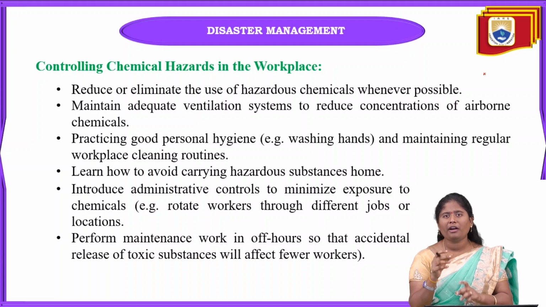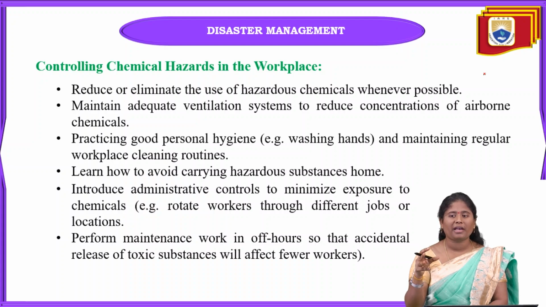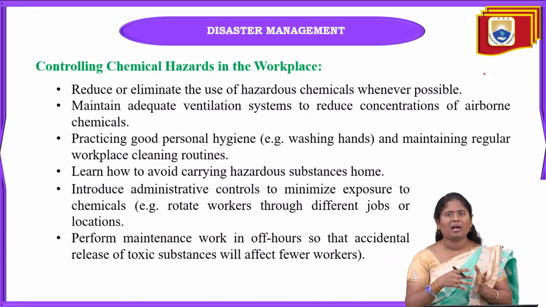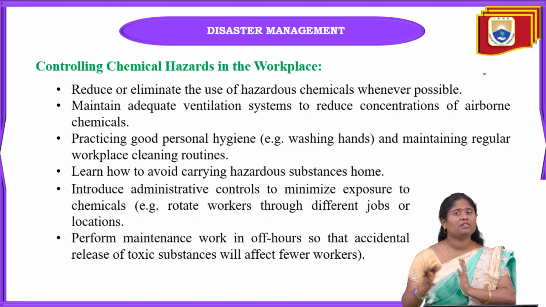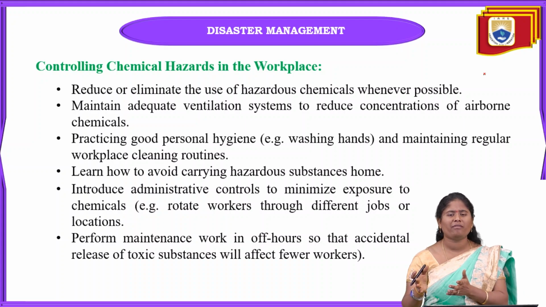Because when they are doing any type of research, they have to be very careful not to leave harmful gases into the air. So they use adequate ventilation systems so that they can reduce the concentration of airborne chemicals. Some industries may have very good ventilation facilities, but some may have very few.